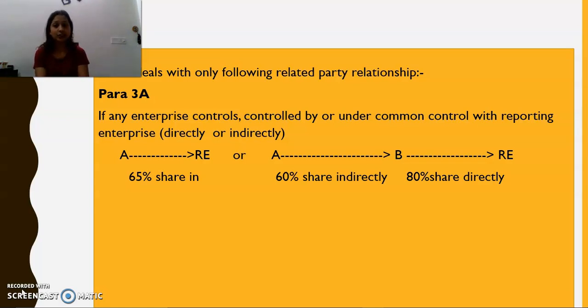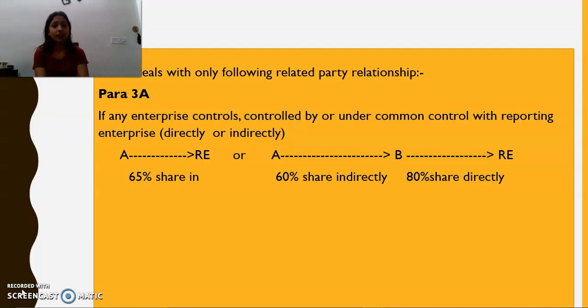If any enterprise is controlled by or under common control with the reporting enterprise, directly or indirectly, then the said enterprise is going to be a related party for the reporting entity. So here we will understand it with an example. If A has 65% of shares in the reporting enterprise, then A is going to be a related party for the reporting enterprise, because it has 65% of the shares in the reporting entity. So obviously it has significant influence and control over the related entity. Therefore A is a related party for the reporting entity.